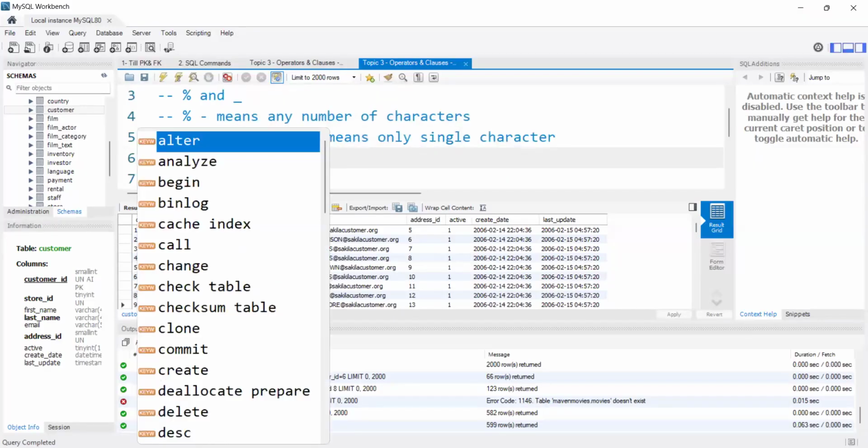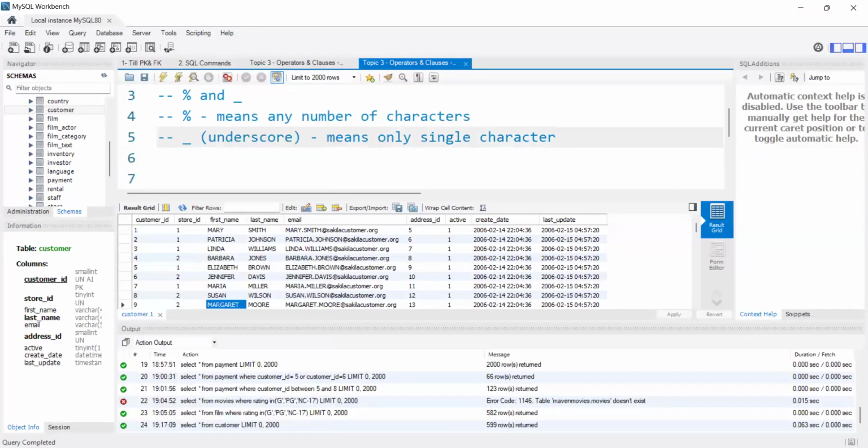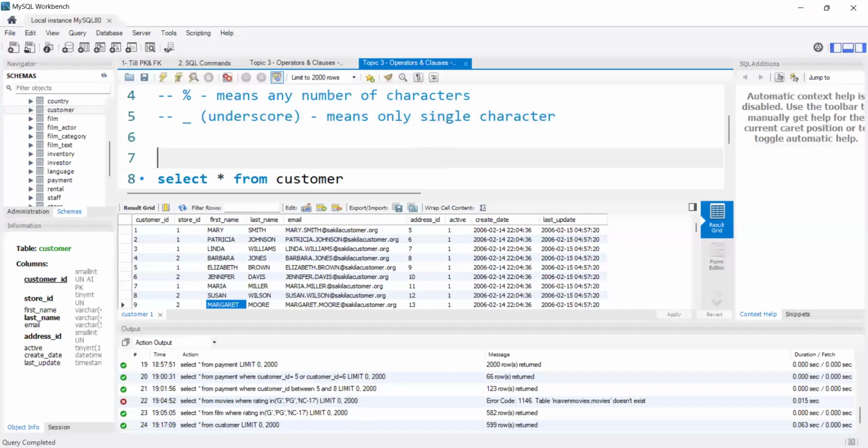For now, if we solve some examples, you can understand very easily. But for now, just understand we are using like operator, and inside the like operator, we have two wildcards. One is percentile and the other one is underscore. Percentile in the sense any number of characters. Underscore in the sense single character.